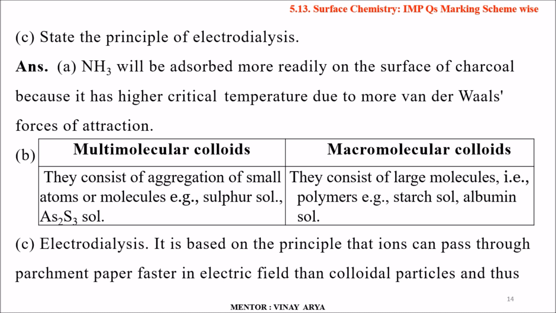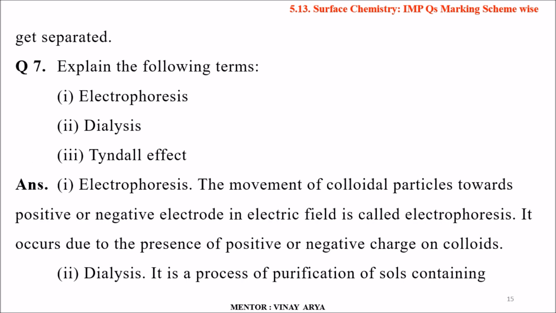Multimolecular colloids consist of aggregates of small atoms or molecules, that is, sulfur sol and arsenic sulfide sol. And macromolecular colloids consist of large molecules, that is polymers, for example starch sol and albumin sol. Electrodialysis is based on the principle that ions pass through parchment paper faster in an electric field than colloidal particles and thus get separated. Coming to the 7th question, explain the following terms: electrophoresis, dialysis, Tyndall effect.